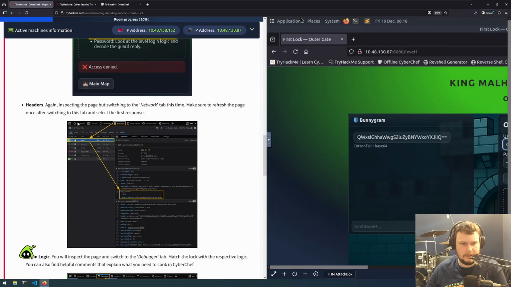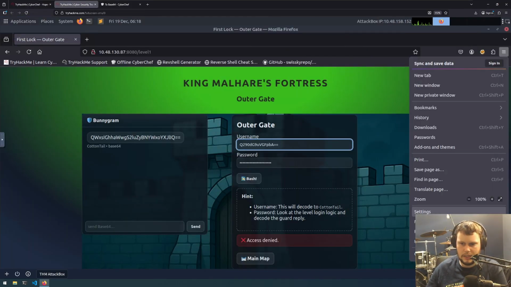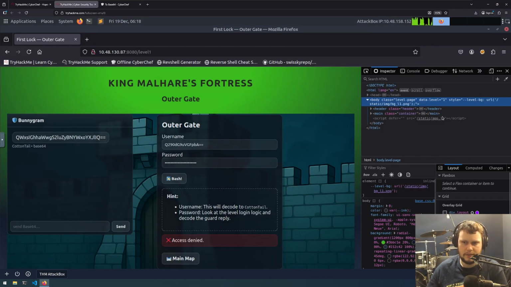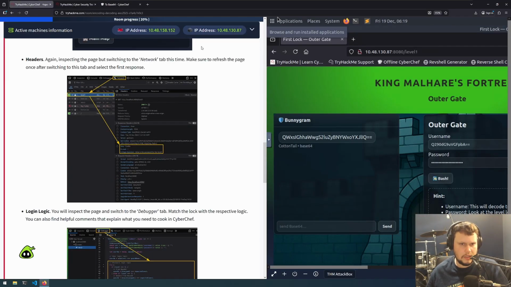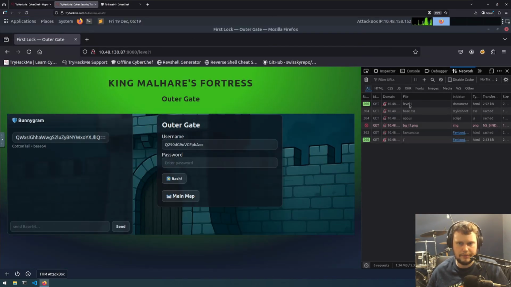So let's go back down to this section where it was telling us to bring up the web dev tools up to the right, just so it's a bit easier to work with. Go to the network tab, and I think it said refresh the page, and it said first request.